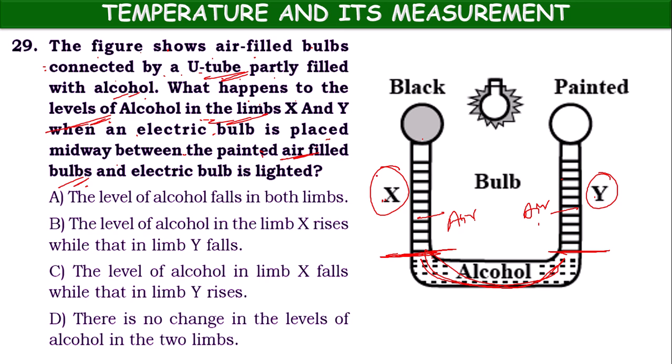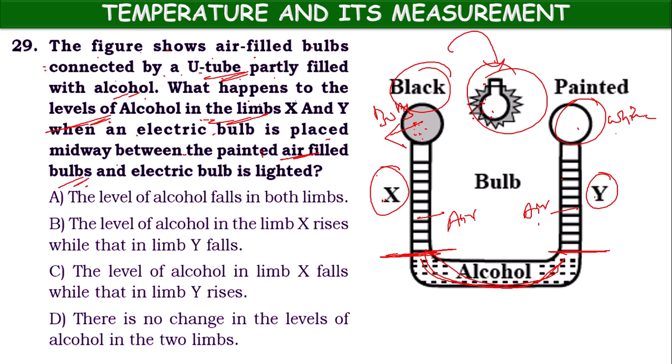Here we are having a black color bulb and a white color bulb, and one more bulb is there for passing the light. If this electric bulb is switched on, what happens to the levels of alcohol?